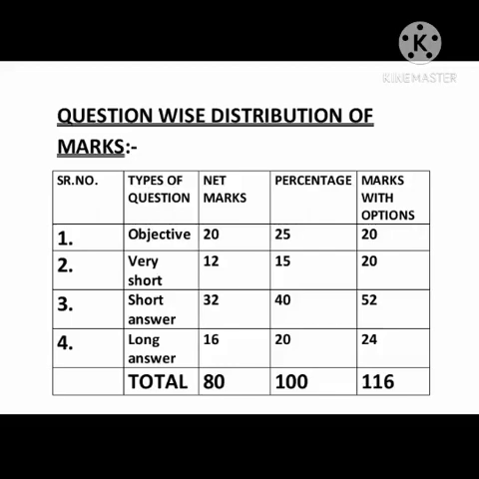Short answer is carrying 32 marks without option and 52 marks with option. It covers 40% of the question paper. And long answer carries 16 marks without option and 24 marks with option, which covers 20% of the question paper. So total net marks is 80 marks without option and 116 marks with option, which accounts to 100%. That's all about the introductory lecture of the content and weightage of the marks.